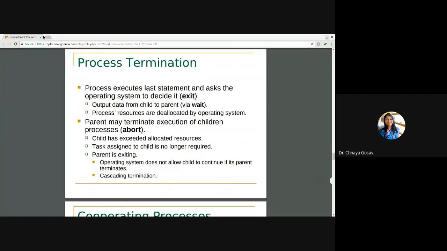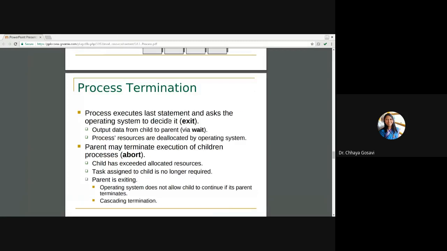If you try this command ps -l on your system, then it can show you the actual tree of the processes. As it is an online editor, it is not showing that perfect tree, but try this command ps space dash l, long listing.